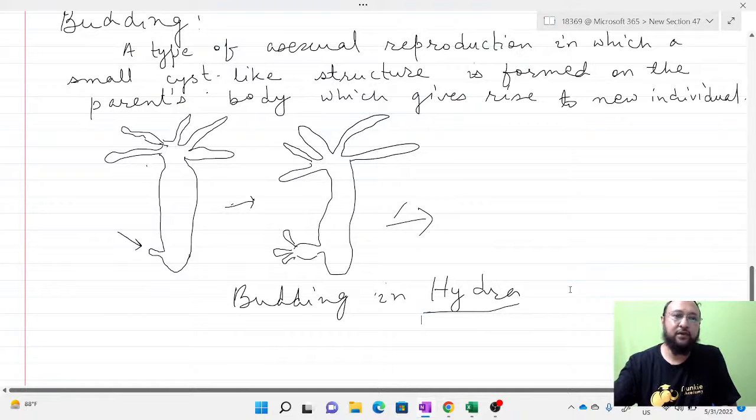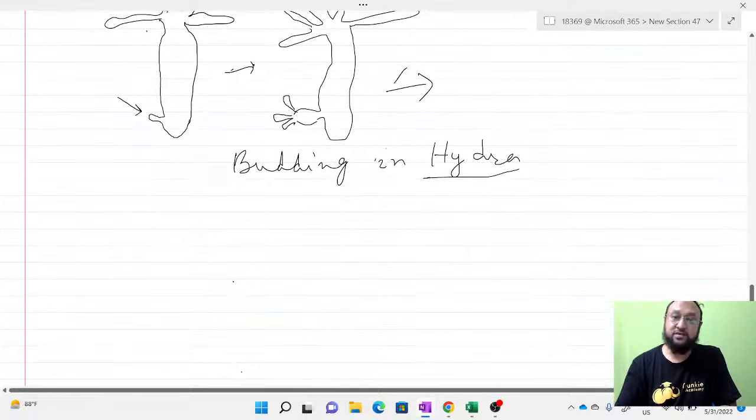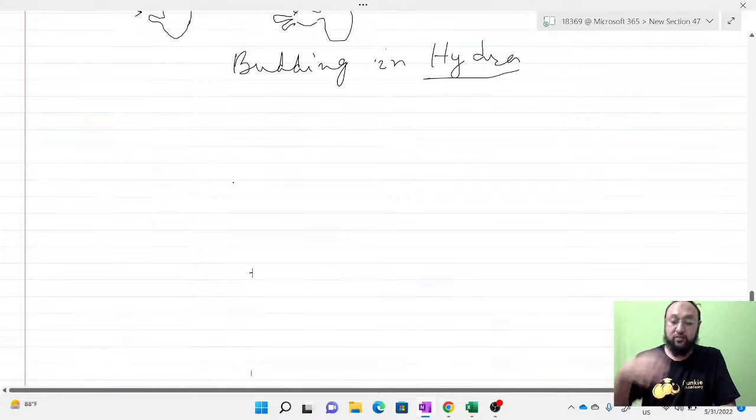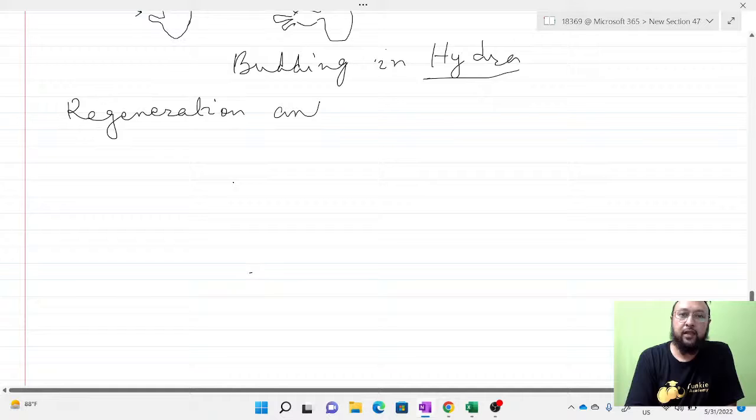Now another important asexual method by which organisms reproduce is regeneration. From the name itself you can understand, to regenerate. And another is fragmentation. So next are regeneration and fragmentation.